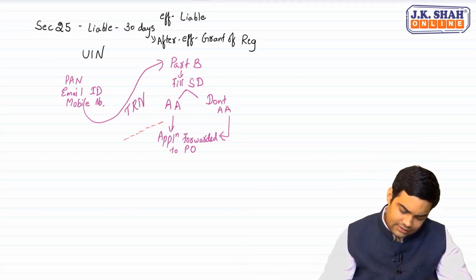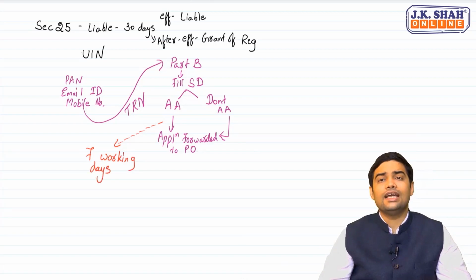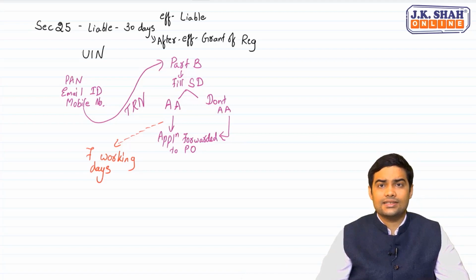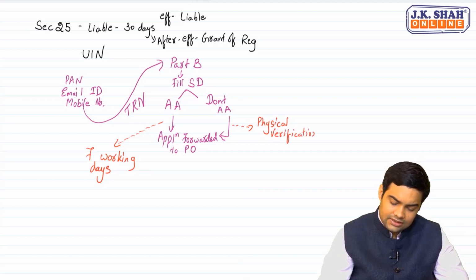Once the application is forwarded in this case, in case 1, the officer will have 7 working days to process the application. If he does not take any action within 7 working days, then it would be a case of deemed registration. But if you don't authenticate Aadhaar, then the officer will have the power to carry out physical verification, plus the deemed registration will happen only after 30 days.